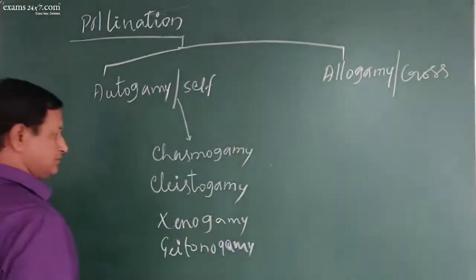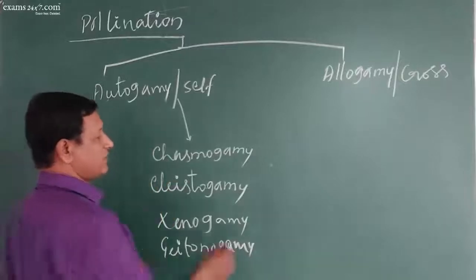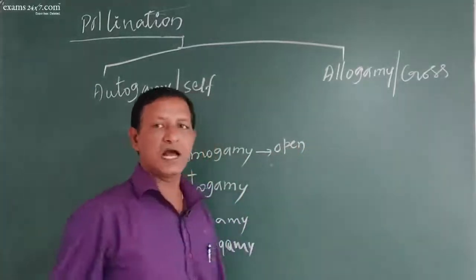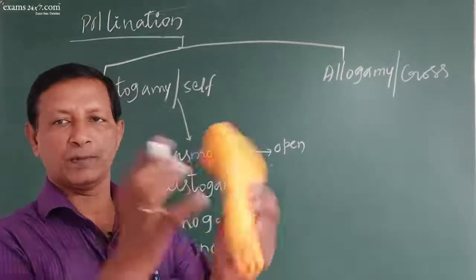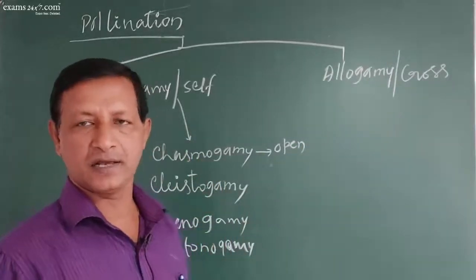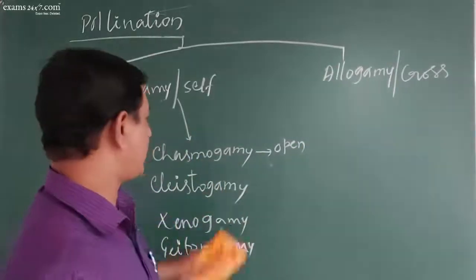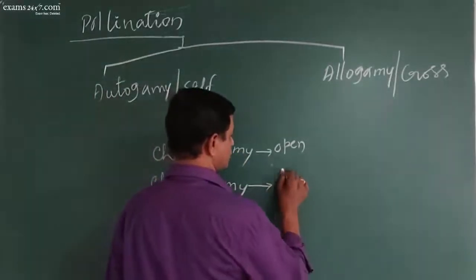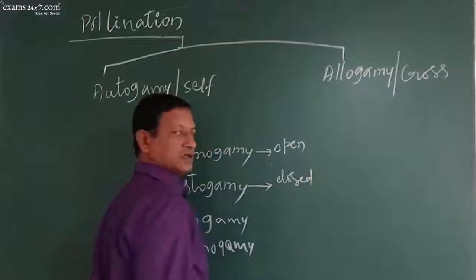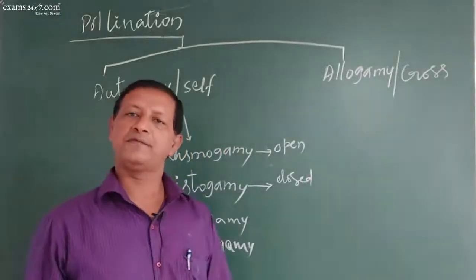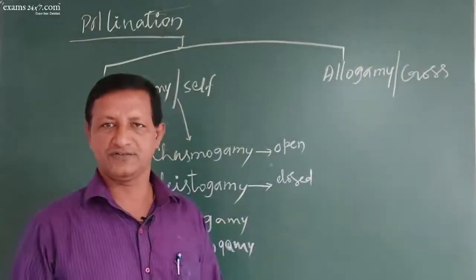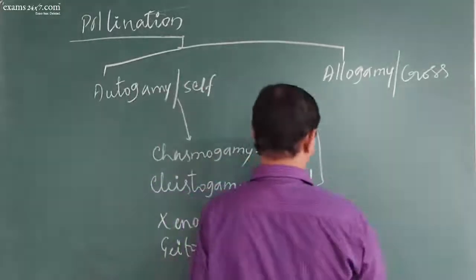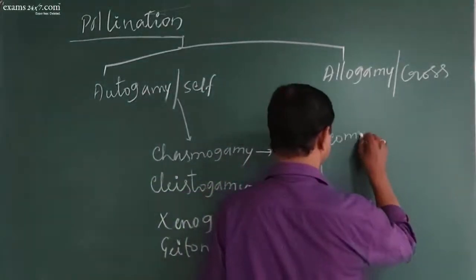So here, chasmogamy means the flower will open. The calyx and corolla will open so that the sex organs are exposed and pollination takes place. Cleistogamy means the flower remains closed, and within the closed condition itself, self-pollination takes place. Both of these occur in some plants like Commelina.